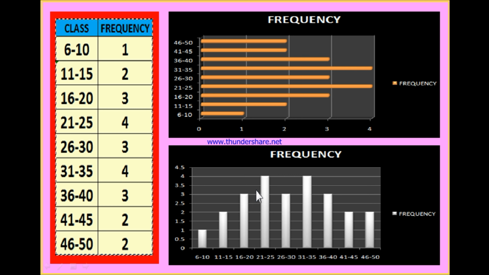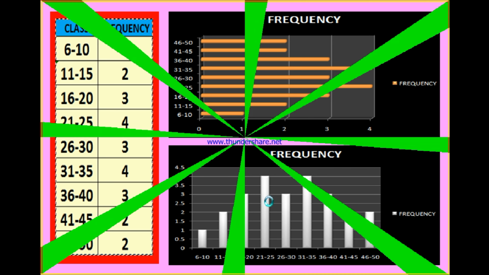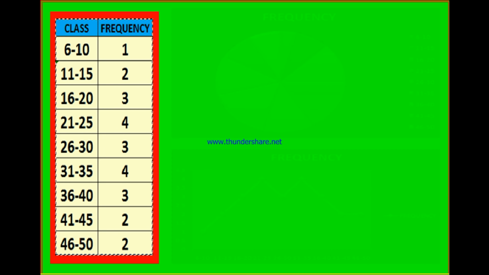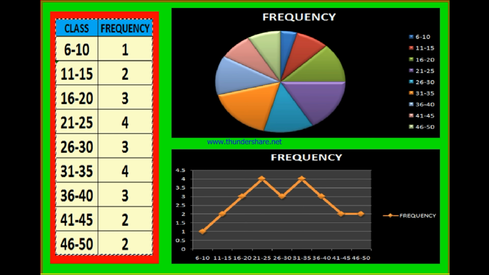The given data is presented by means of bar graphs or histograms, and the same data can also be presented by means of pie diagrams, frequency polygons or frequency curves. Understood? This is nothing but the presentation of the data.